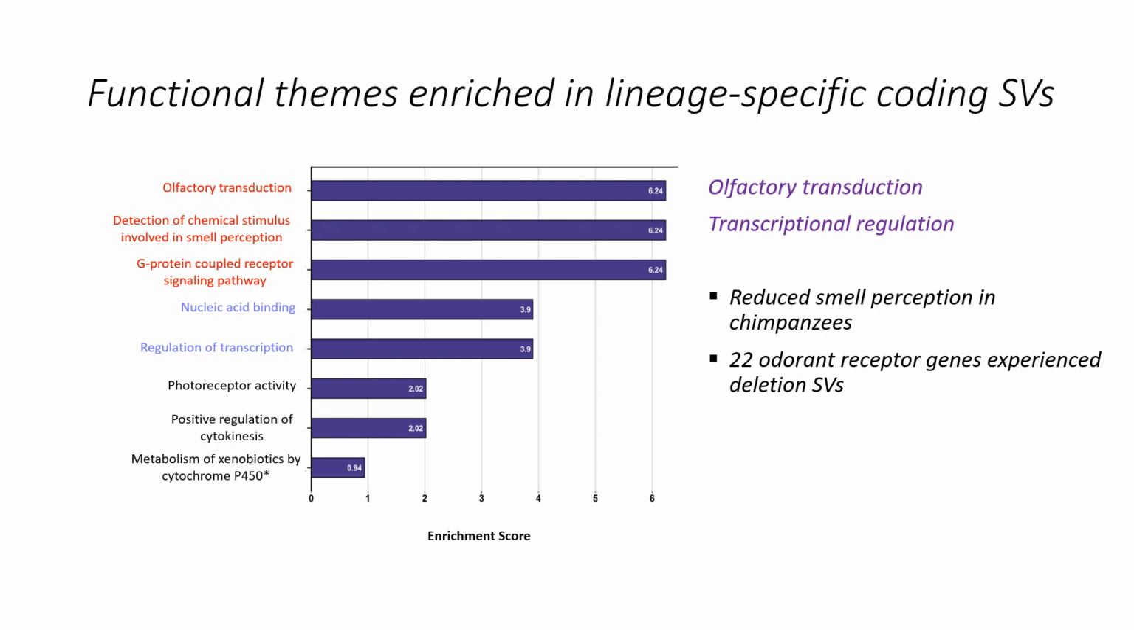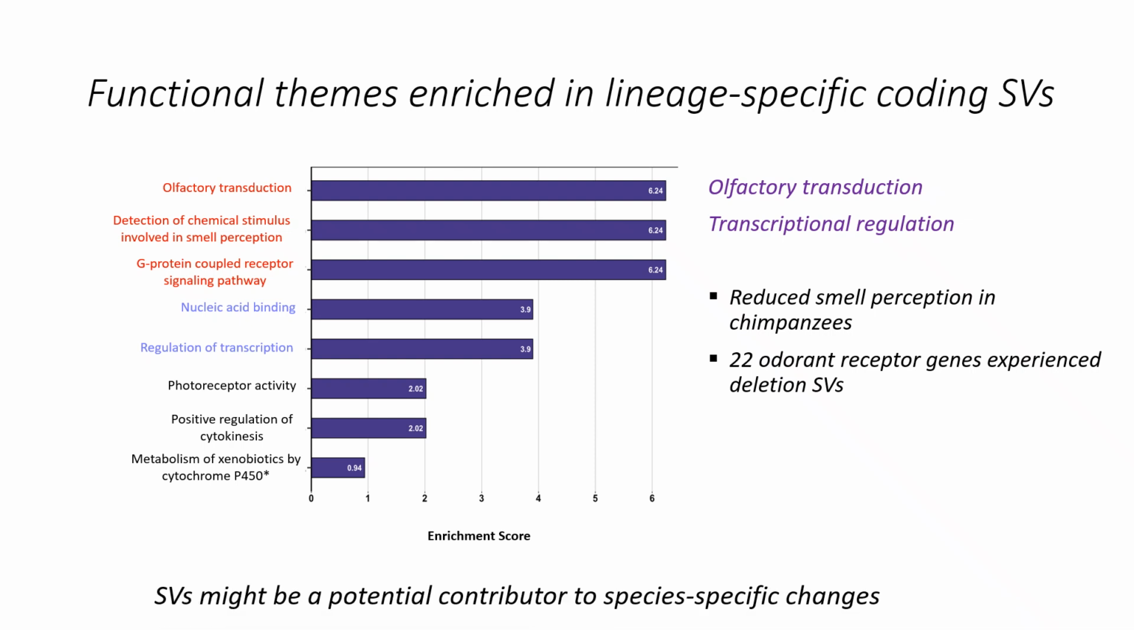There were 22 olfactory receptor genes that experienced deletion SVs, and these can be attributed to the reduced smell perception found in chimpanzee. So based on these findings, we speculate that SVs might be a potential contributor to species-specific changes.